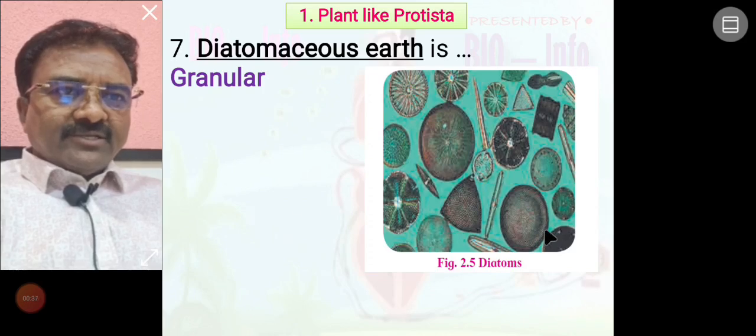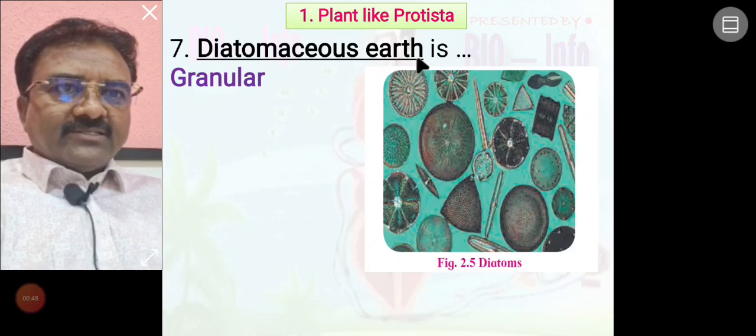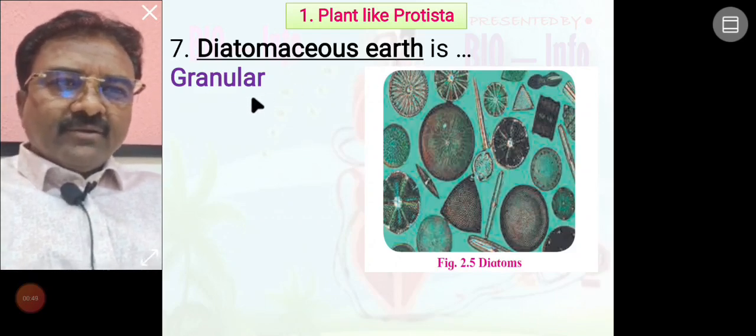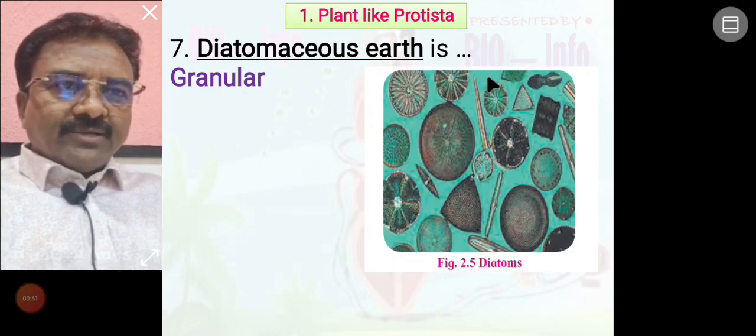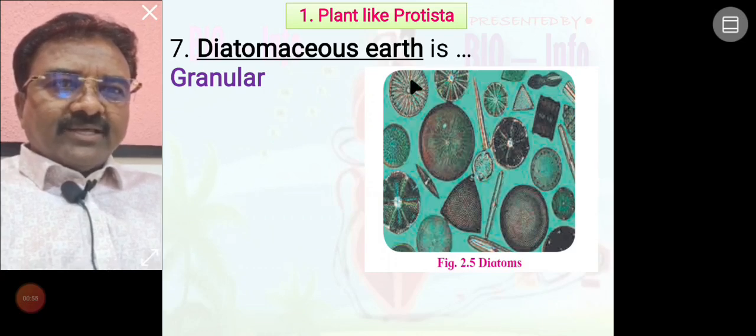So such a place of the earth is diatomaceous earth, and it is granular in type. No doubt all these are microscopic organisms, so such places are seen as granular.